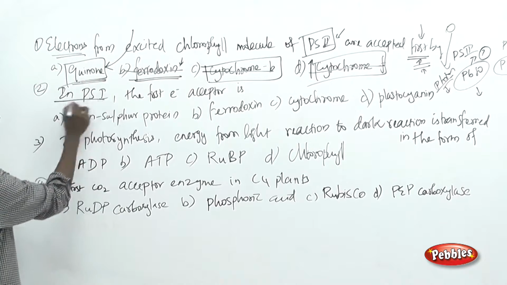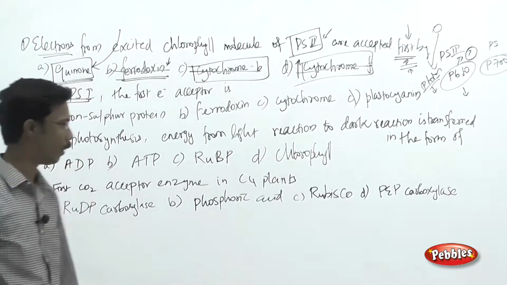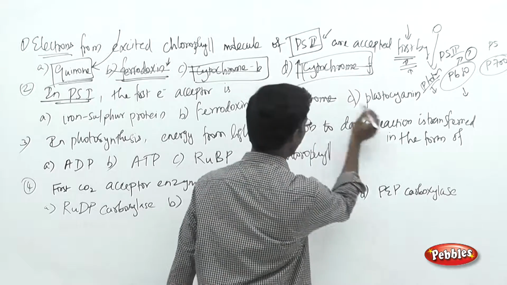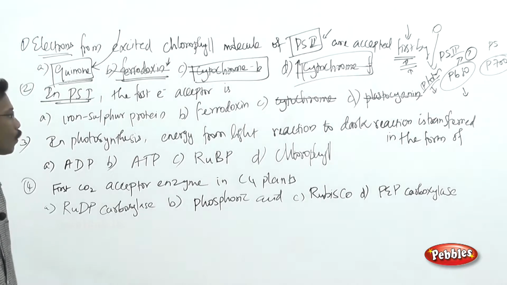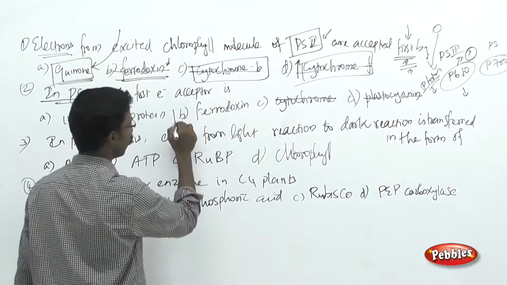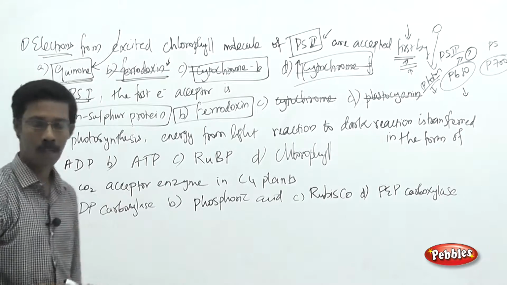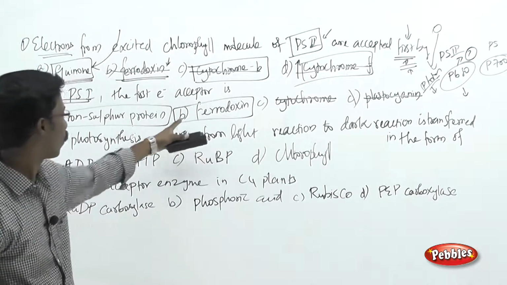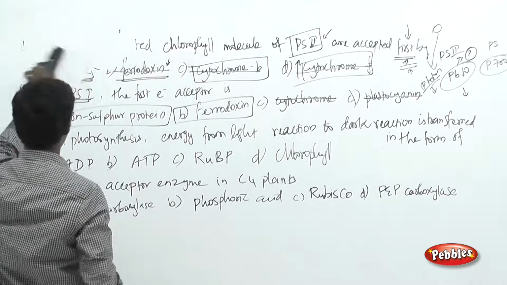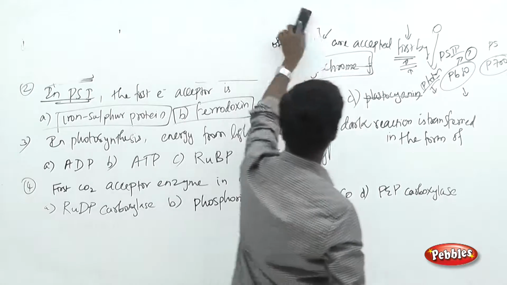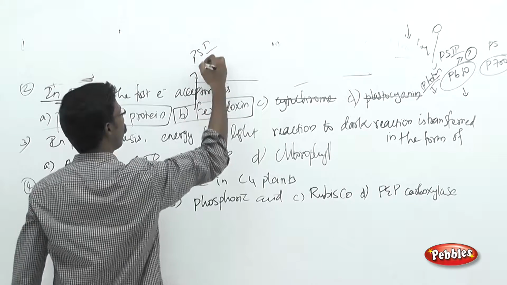And see the next question. This is a continuation of the first question. In PS1, the first electron acceptor over here. As I told you, you can easily eliminate the cytochromes and plastocyanin. They are some other pigments involved in the photosynthesis, and again you have the choices among the two, ferredoxin and iron sulfur proteins. Okay, just remember one thing, both the ferredoxin and iron sulfur proteins are involved in the PS1 system. As I told you, the ferredoxin is not going to be involved in the PS2. Okay, ferredoxin is also going to be involved in the PS1 only.